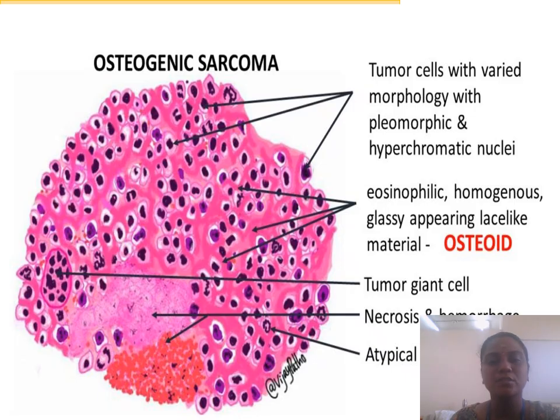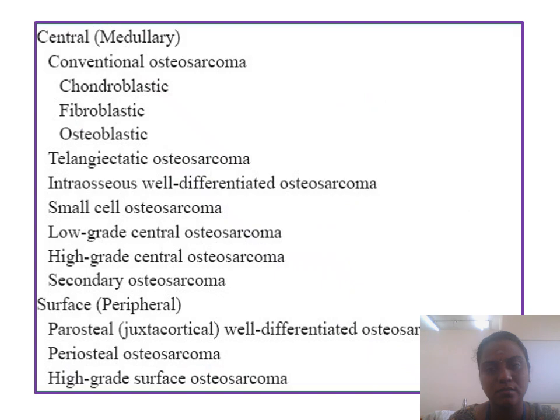So this is another pictorial representation of osteosarcoma, where you can see tumor cells with varied morphology, with highly pleomorphic and hyperchromatic nuclei. There is also eosinophilic, homogeneous, glassy, lace-like material, which we call osteoid, formed by these tumor cells. And apart from that, you can see giant cells, areas of necrosis, and atypical mitotic figures within the cells.